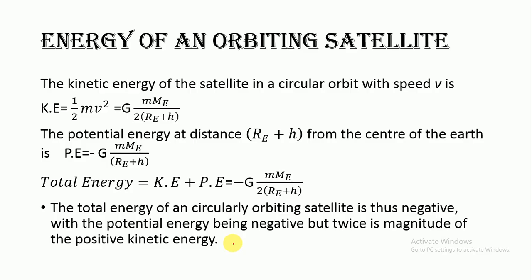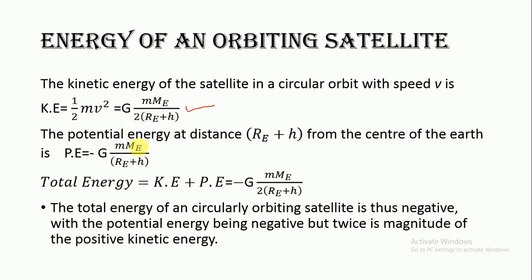Now next is the energy of an orbiting satellite. Total energy is the sum of kinetic energy and potential energy. We can substitute the values to find the kinetic energy and potential energy. We know that the kinetic energy is half m v square. V we have already derived, so we can substitute the expression here, where V square is G times ME over (RE plus H). So you get this as the expression of the kinetic energy of the satellite.